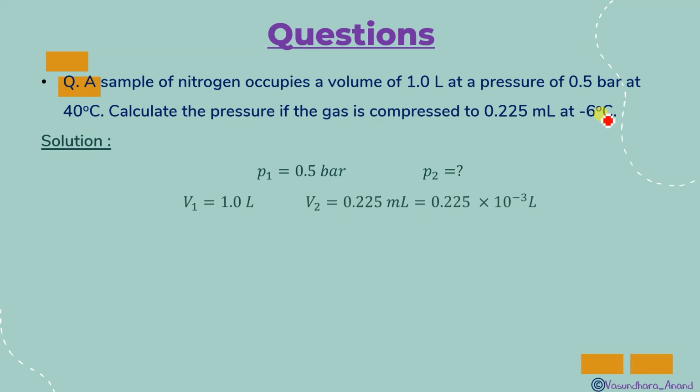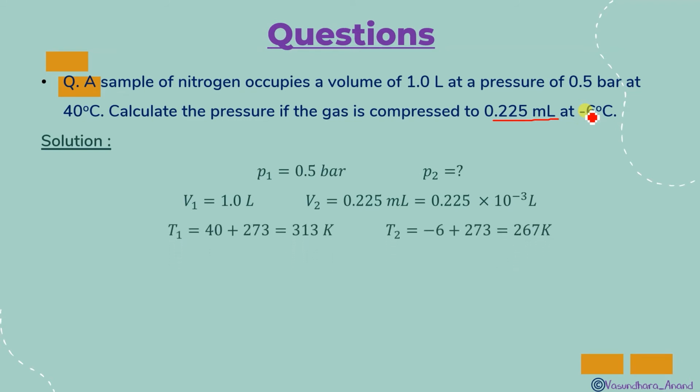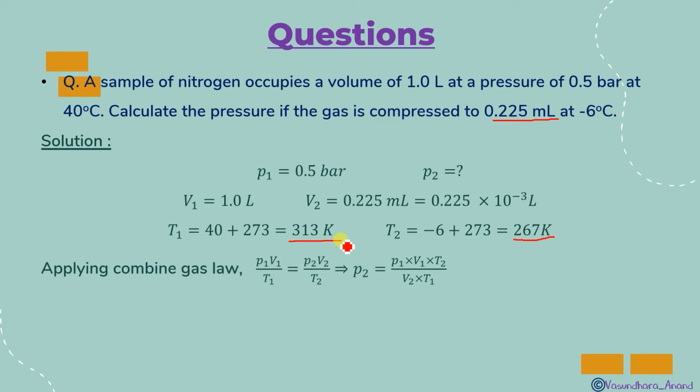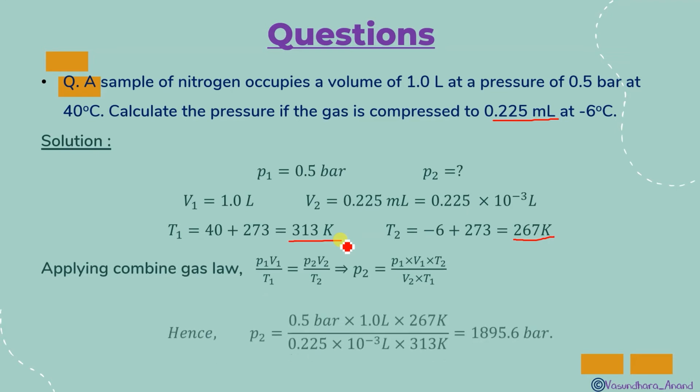Yes, so I have converted that. One volume is in liter, another is in milliliter, so I converted this volume also into liter. And then temperature, don't forget to convert this. So it is -6 degrees, so the temperature will be 267 Kelvin, and the first one is 313 Kelvin. So P1V1/T1 = P2V2/T2. Just put the values and get the answer.